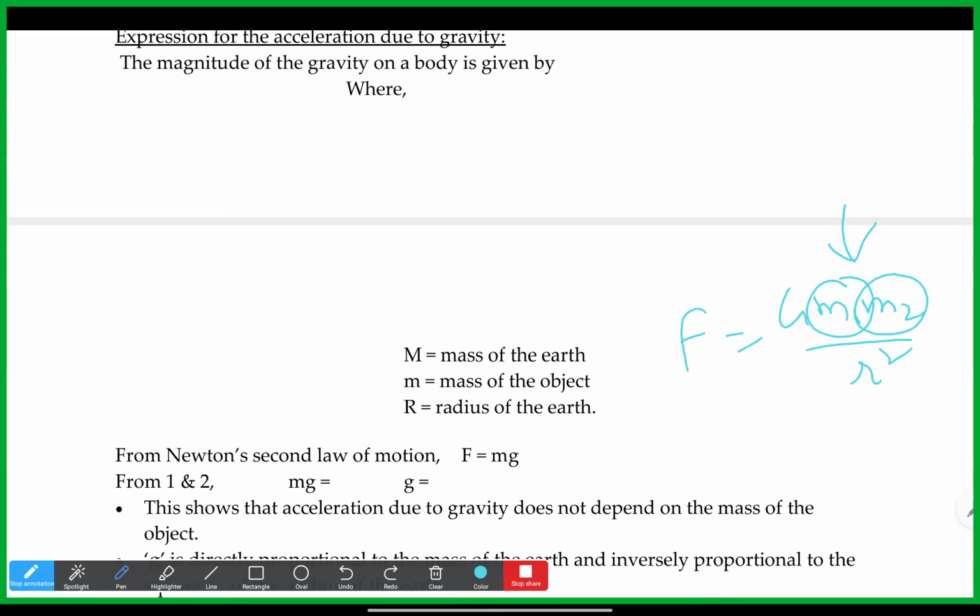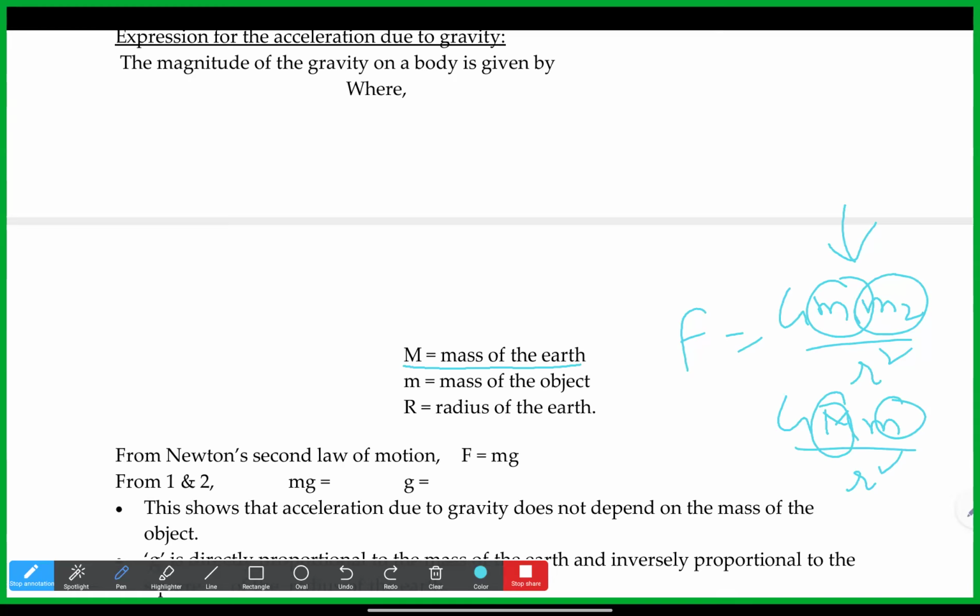So here we write small m and capital M, like yesterday. Capital M generally is for the bigger mass and small m is the smaller mass. Here capital M is the mass of the earth, small m is the mass of the object which you are following, and r is the radius.